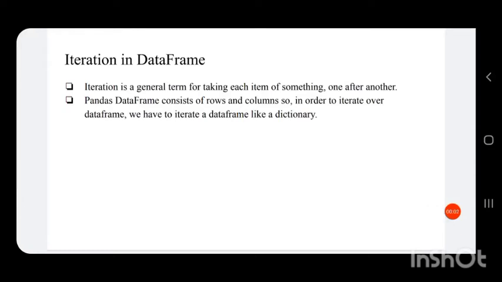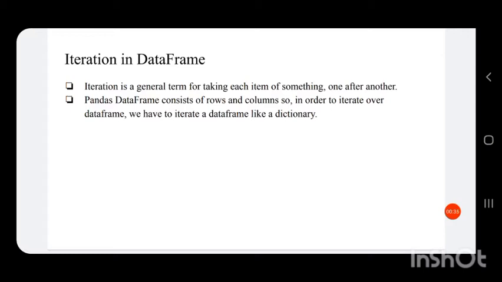Dear children, good morning. We have discussed different operations on data frame. So, the next topic in data frame is iteration in data frame. Iteration means repetition of a certain statement. In general terms, taking each item of something one after another is called iteration.